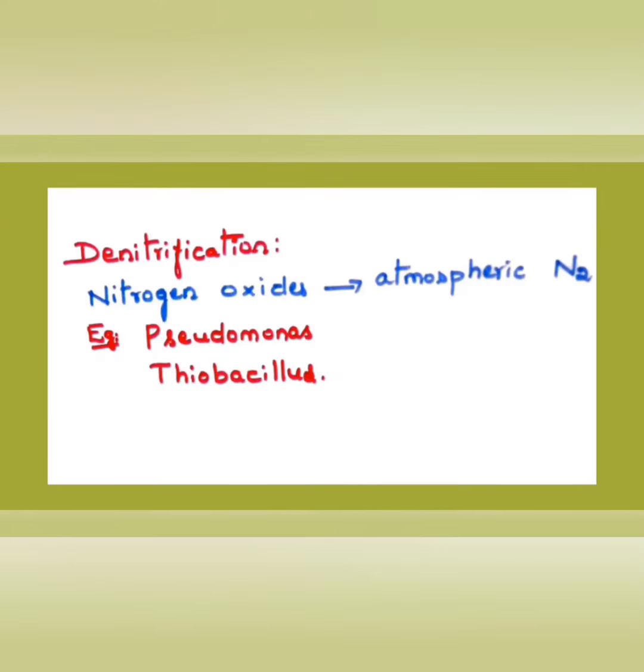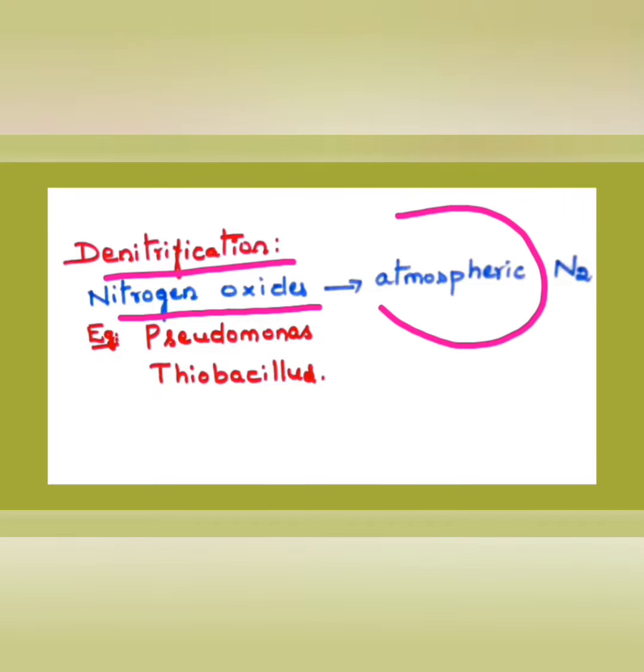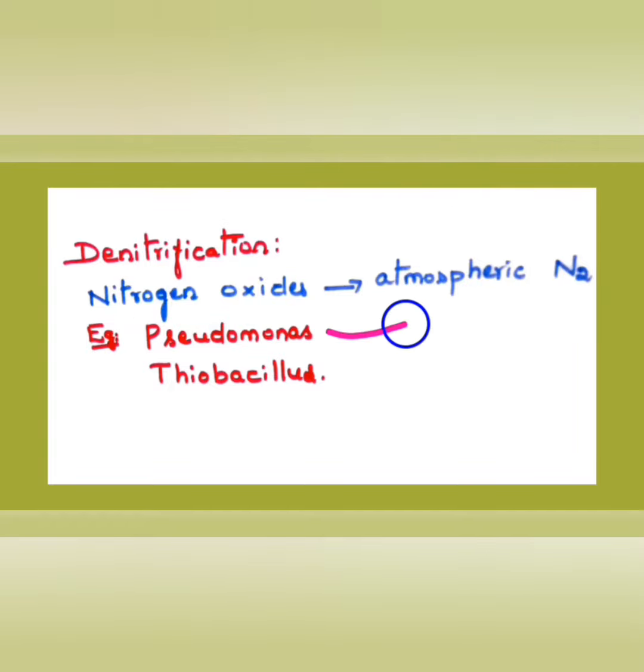Okay, and denitrification. This is the process of conversion of nitrogen oxides back to atmospheric nitrogen. So this is actually a waste process. Okay, why is it so? With difficulty they fix the nitrogen oxide. Again, through the denitrification process, a few bacteria send this nitrogen back to the atmosphere. Those bacteria are called Pseudomonas and Thiobacillus. These two do the process of denitrification. Okay, so we can remember all these bacteria which are involved in this process.